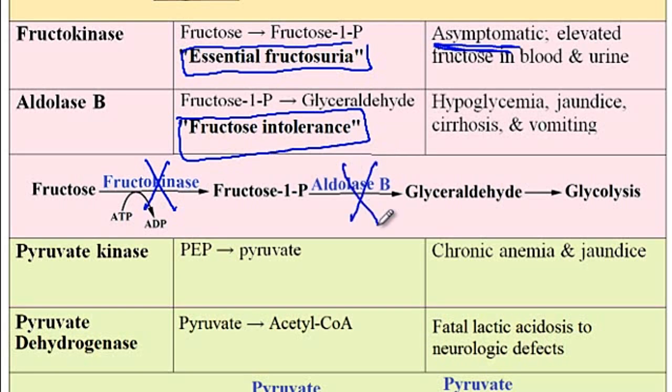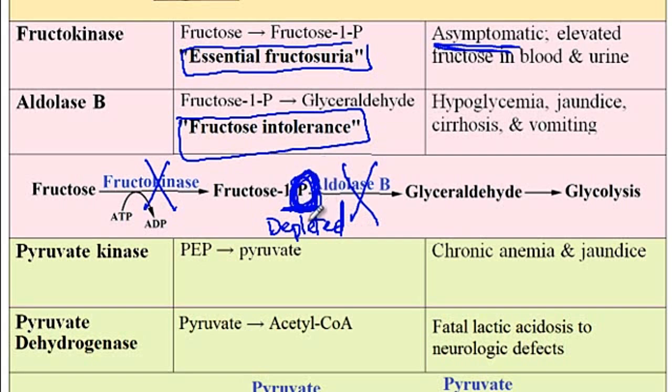So with the aldolase B deficiency, what happens is that there would be accumulation of the fructose 1-phosphate. So phosphate will keep on being used for the production of fructose 1-phosphate. But since this product can no longer enter the glycolysis pathway and the phosphate pool is being depleted, therefore, there would be inhibition of the glycogenolysis as well as the gluconeogenesis pathway.